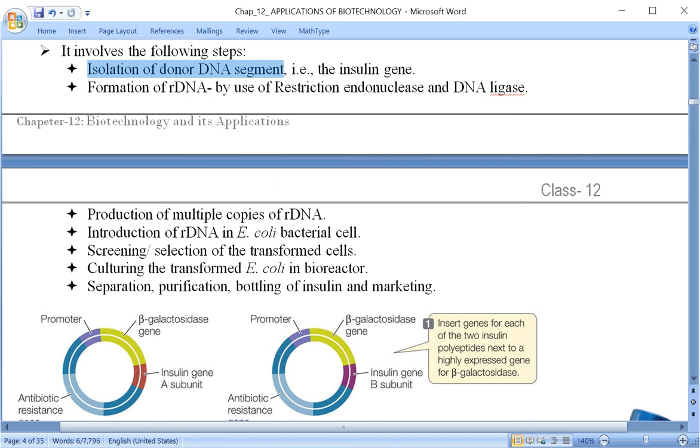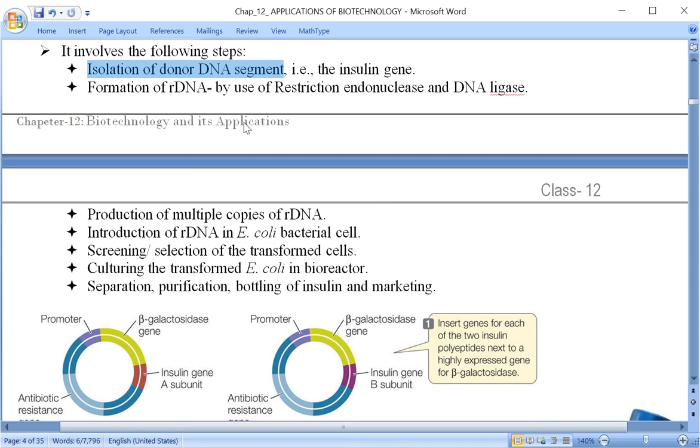And then this was linked with the plasmid DNA, that is acting like a vector here. Plasmid DNA is acting like a vector. When the plasmid vector and the DNA segment responsible for the synthesis of chain A and B are linked, they are linked to separate plasmids.